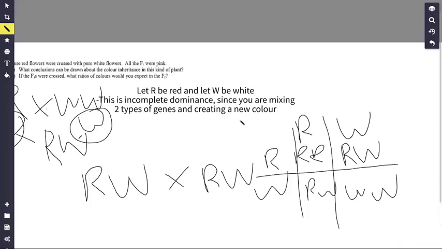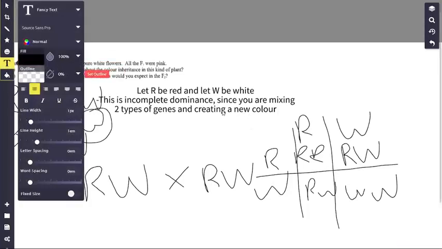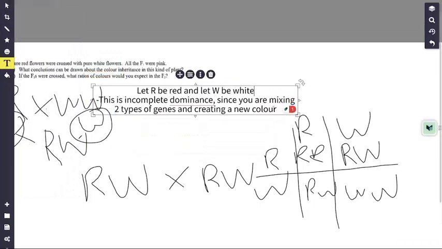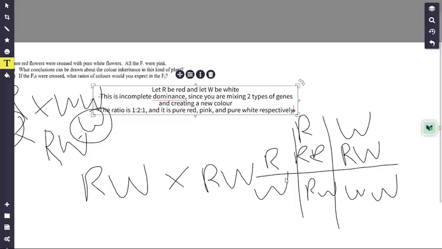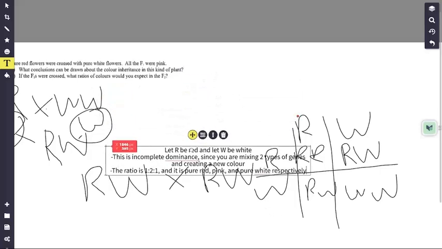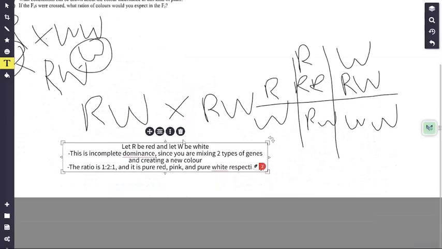All right. So what does that mean? For the F1s, what ratios of colors? Now let's type it in here. So we gotta identify what's going on. We see that there is one homozygous red. So let's just identify the ratio first. This is 1, 2, and 1. This is one type of genotype, one type of genotype, one type of genotype. The ratio is 1 to 2 to 1, and it is pure red, pink, and pure white respectively. So that is apparently how you do incomplete dominance, because you just cross it.